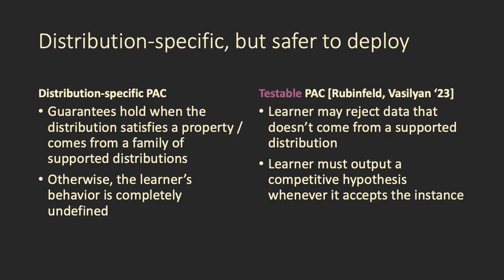In testable PAC, we're trying to make it a little bit less fragile, in that the distribution can be anything, but the learner doesn't have to output a hypothesis on just any distribution. It can reject data if it doesn't think that that data comes from a supported distribution. However, whenever the learner outputs a competitive hypothesis, in other words, whenever it accepts the input instance, that hypothesis has to be competitive over the unknown distribution.